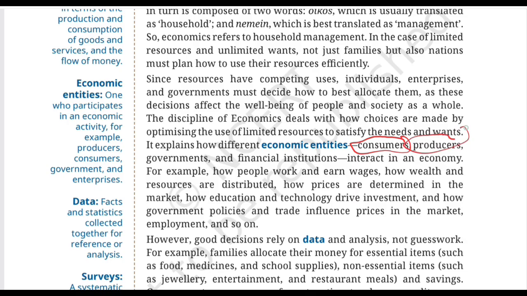Second one is producer, people or businesses that produce goods and services. For example, a bakery producing cake. The next one is government. They make policies, collect tax, and provide public services. And the next one is financial institutions. They are involved in financial activities such as saving, lending, and investment. Now, notice something. These groups don't operate separately, they are all connected. A consumer buys from a producer, a producer needs workers and resources, the government makes policies, financial institutions provide financial services. So, economics studies the connections between all these four entities.